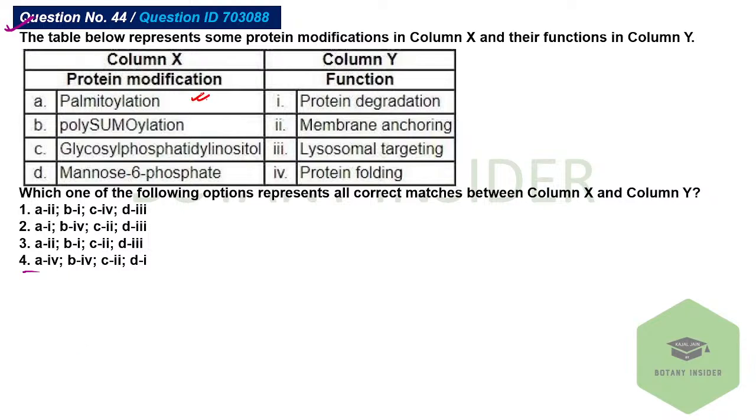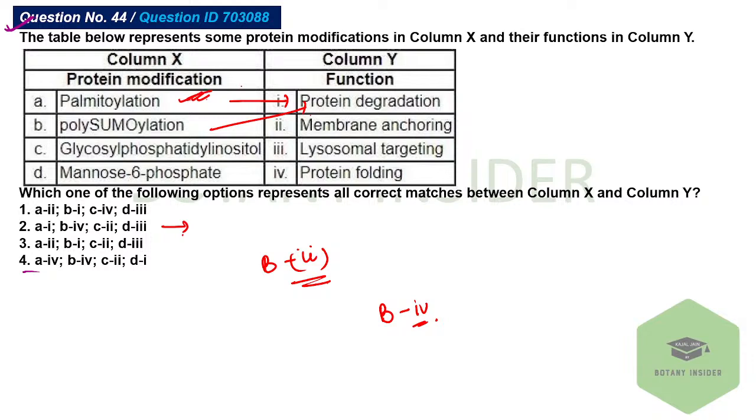Position should be marked with the number. If one gets palmitoylation, okay, B gets marked with the second one as according to many students, but it can be marked with the fourth one as well. It's okay.